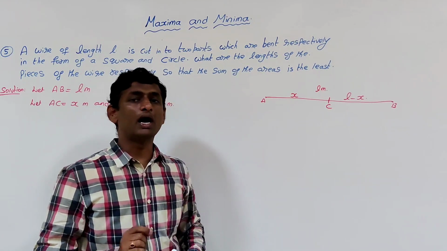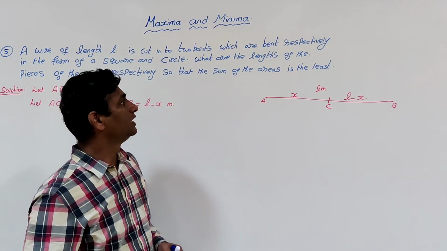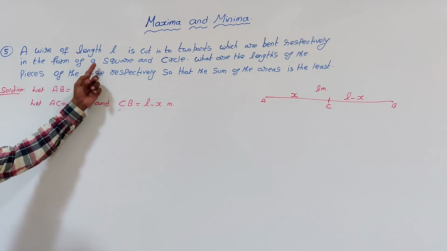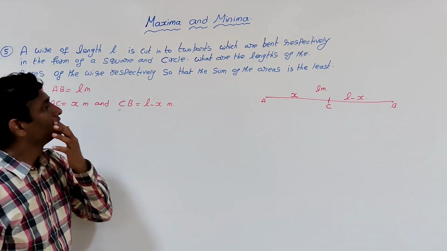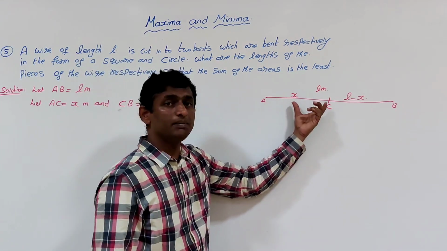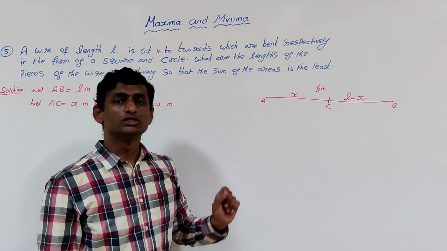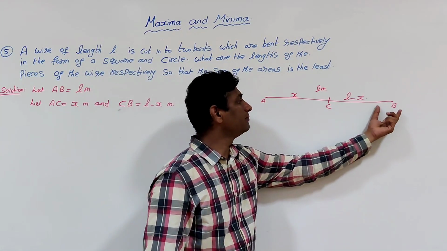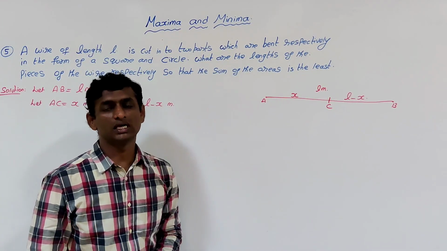Now each part is bent in the shape of a square and a circle. AC is bent into the square and CB is bent into the circle.